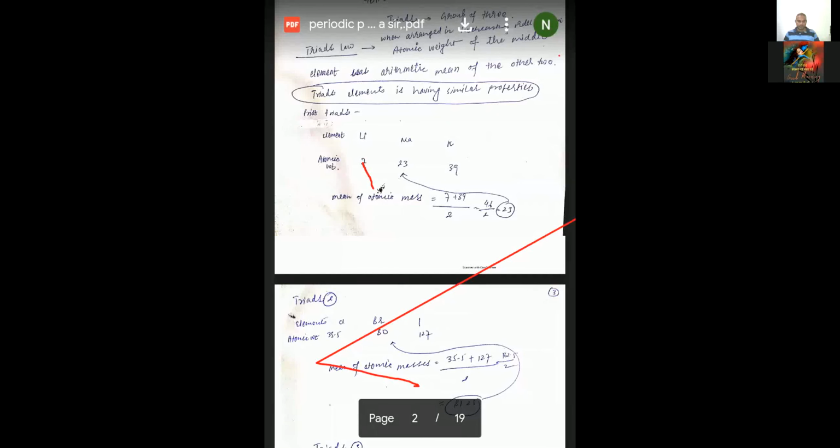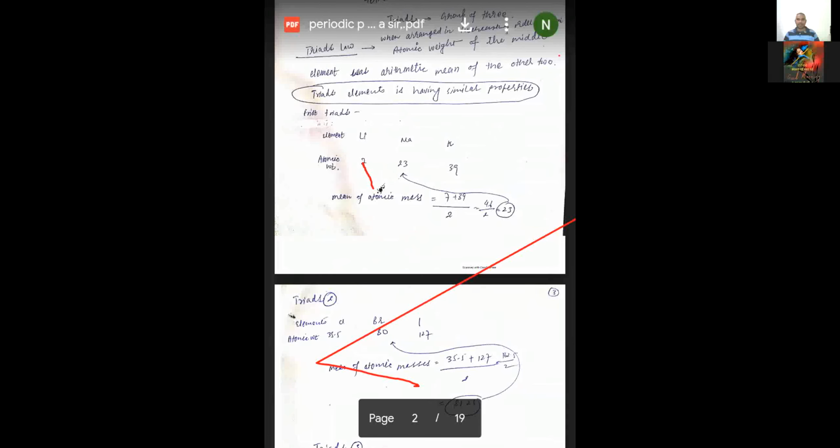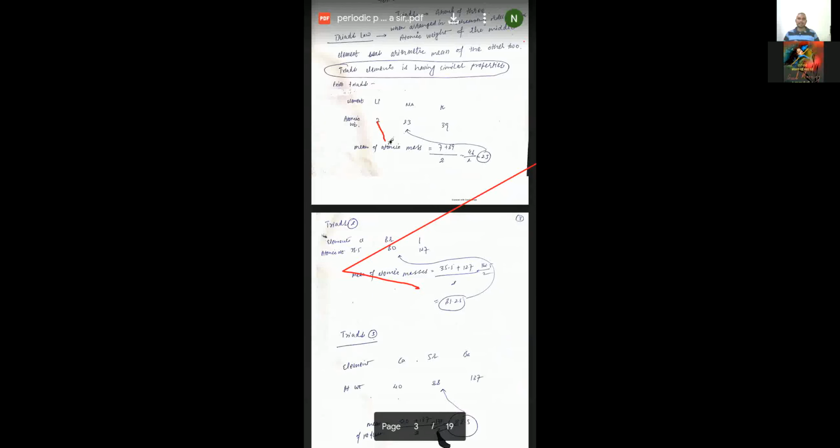If you add them, it comes to 46. If you take the mean of 46, it comes to 23, and 23 is exactly the atomic mass of sodium. So how did he classify the elements? The mean of the first and last element should be equal to the atomic mass of the second element. This is his basic idea.